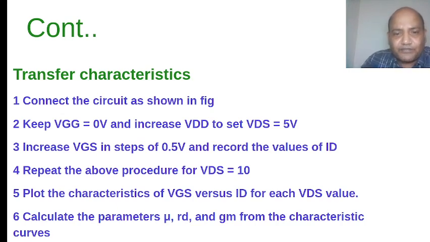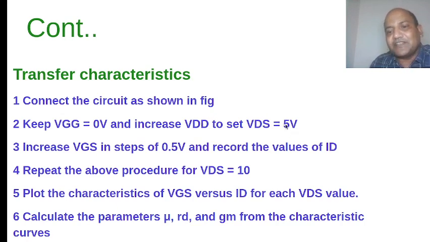If you do that, you will get the transfer characteristic and transconductance. In this you have to fix VGG equal to 0, then you will get some VGS value, and now we increase VDD in such a way that your VDS becomes 5 volt.